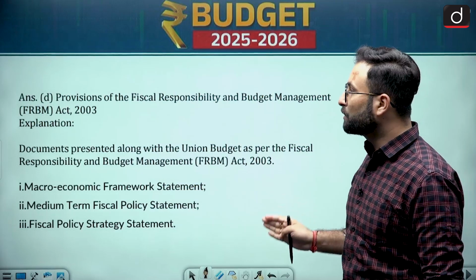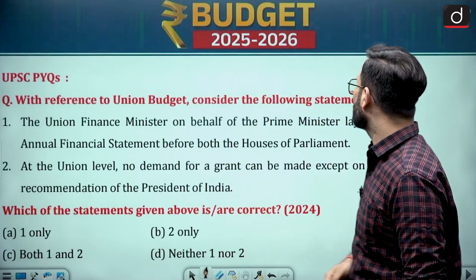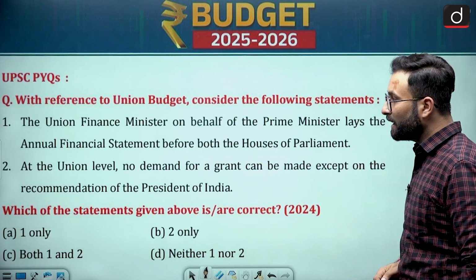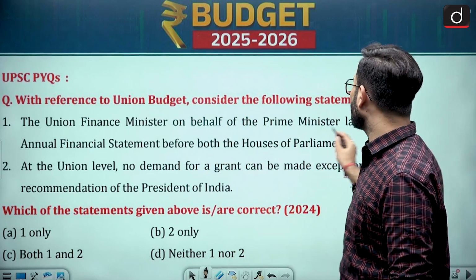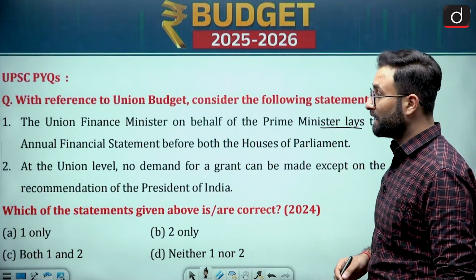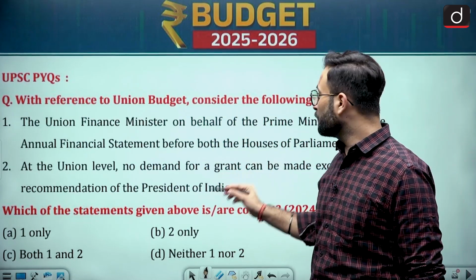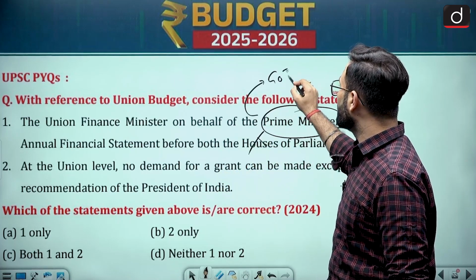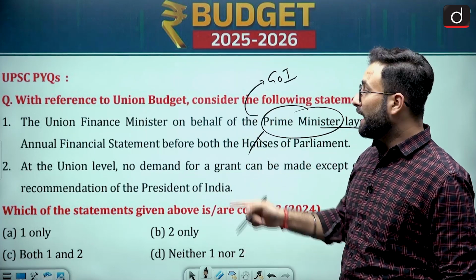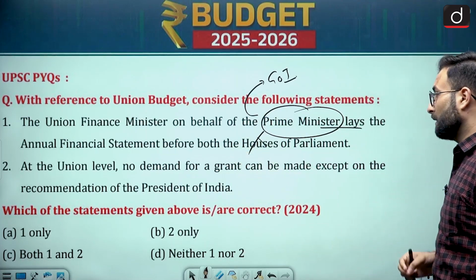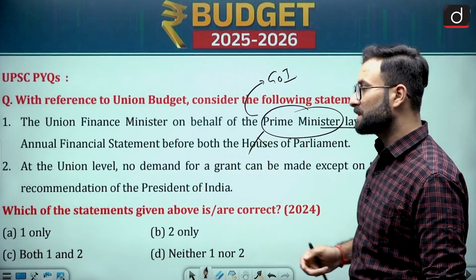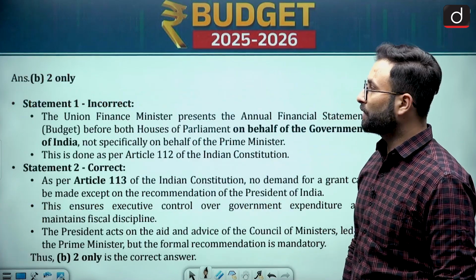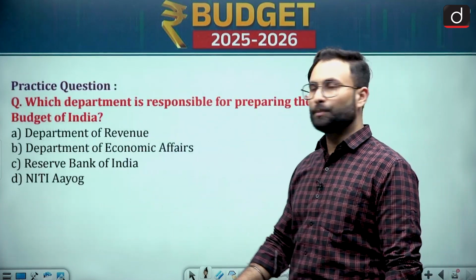Okay, so this is about the UPSC PYQs. Now there is one more, that is from 2024. With reference to the Union Budget, consider the following statements. The Union Finance Minister on behalf of the Prime Minister lays the annual financial statement before the House of Parliament. Now this is incorrect because this is not on behalf of the Prime Minister, this is on behalf of the Government of India. Okay, so the first statement is incorrect. At the Union level, no demand for a grant can be made except on the recommendation of the President of India. Now this is correct, so you can say that option B would be your right answer, that is only 2. Okay, so this is about the UPSC PYQs.